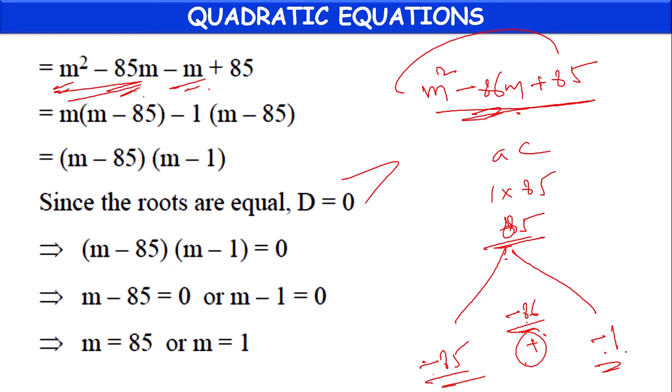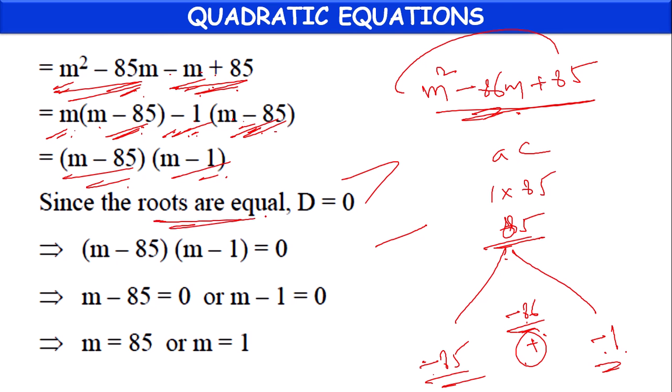Then the first two, we can take as one group. If we take m as common, m minus 85 will remain. Next two as one group, there is nothing common. We can take 1 as common and we can take minus as common. Because of the minus common, the symbol will change. It will become m minus 85. Now m minus 85 is common. m minus 1 will be remaining.